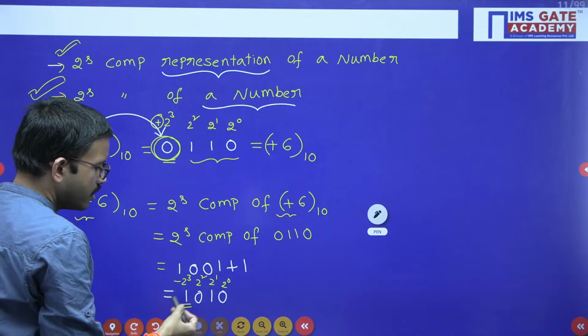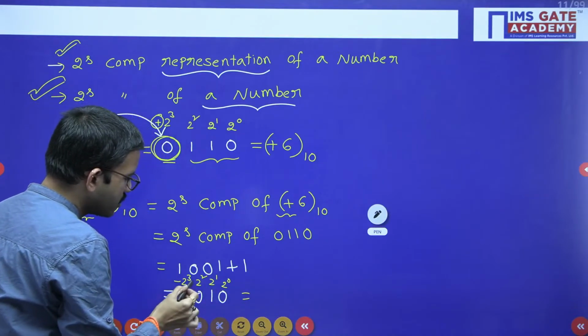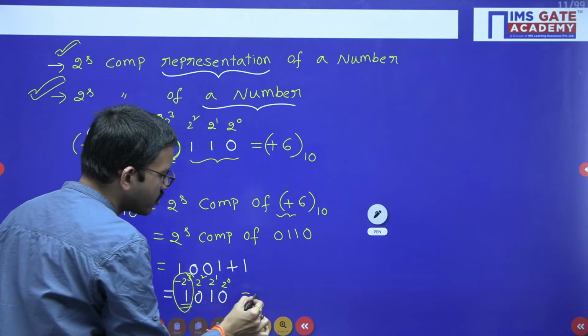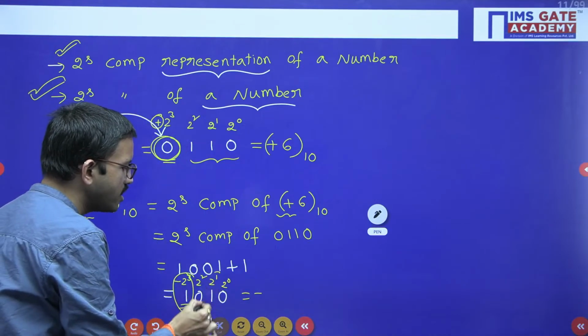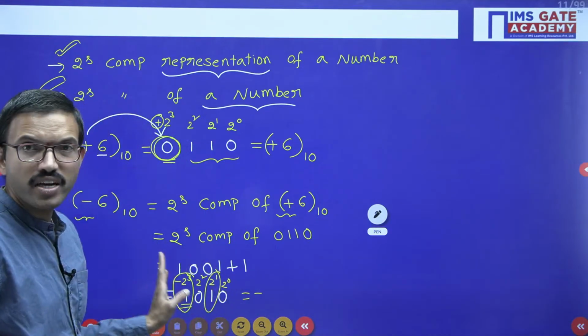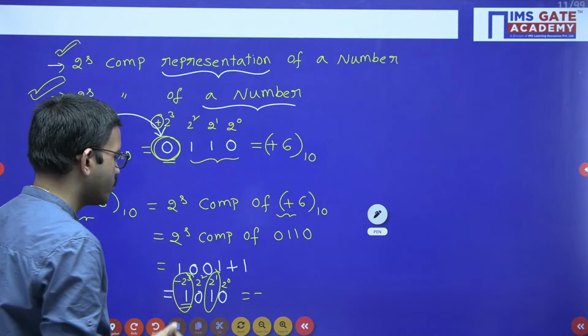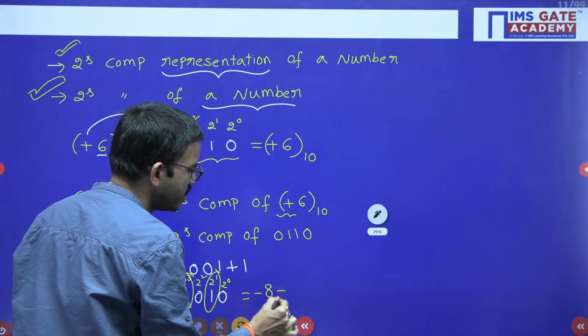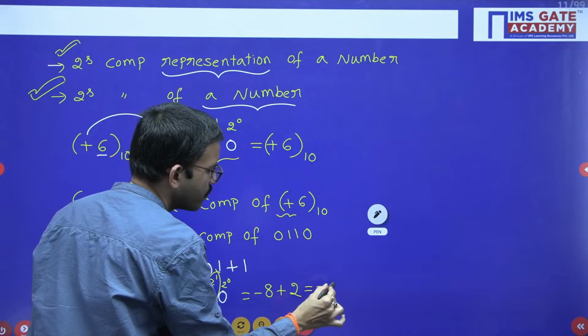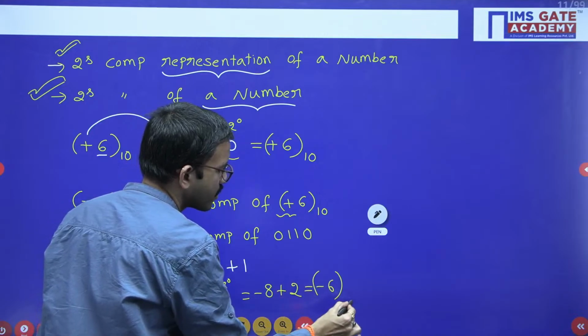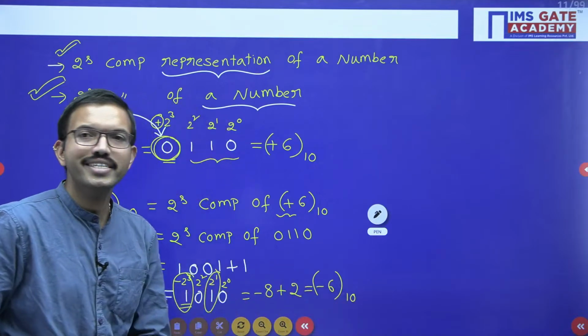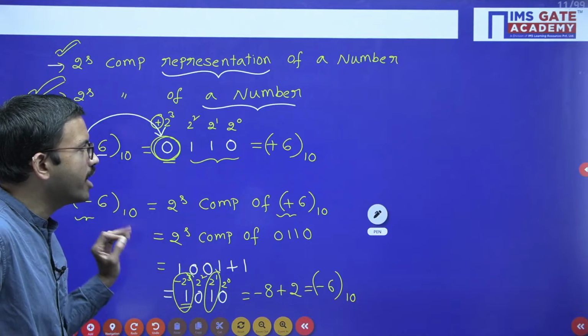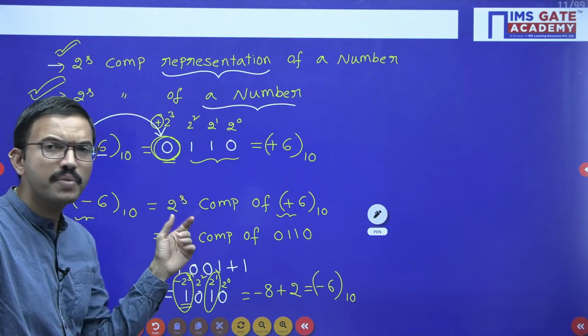Similarly here, minus 2 cube is nothing but what? Wherever ones are there, just add the respective position weights, that's all. Minus 2 cube is nothing but minus 8, plus 2 power 1. From here you are getting minus 6. So in this way we can directly calculate the equivalent decimal value.